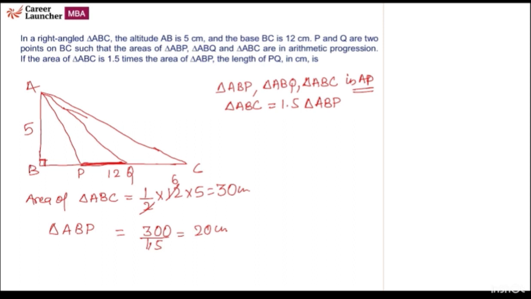So from here, area of triangle is equal to half into BP into 5 is equal to 20. So from here BP will be 8. So this length is 8. Okay. Let's move further.